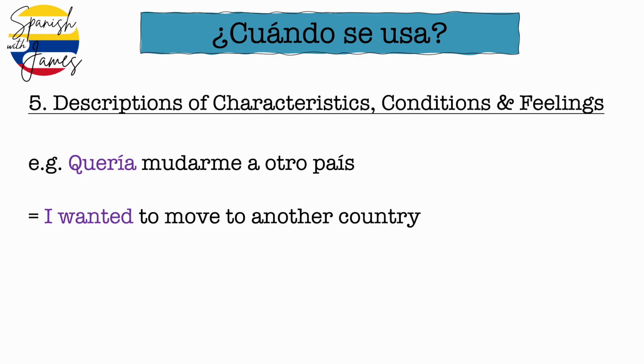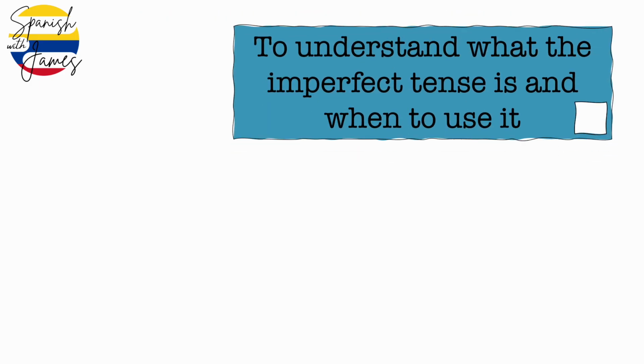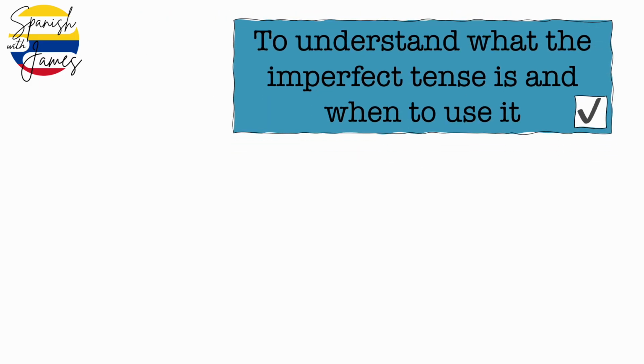But if I wanted to say, for example, I wanted to move to another country and it was a desire that took place over a longer period of time, then I'd say, quería mudarme a otro país. Okay, so sometimes you've got the option of the preterite or the imperfect, but the duration of that verb and what it reflects, the action or the feeling, that's the key to decide which tense to use. So we should now be able to understand what the imperfect tense is and when to use it.